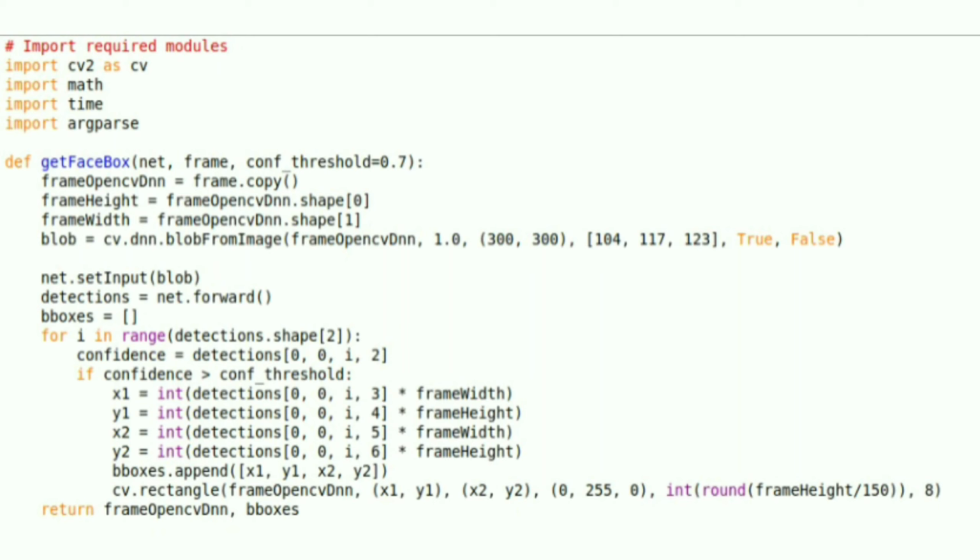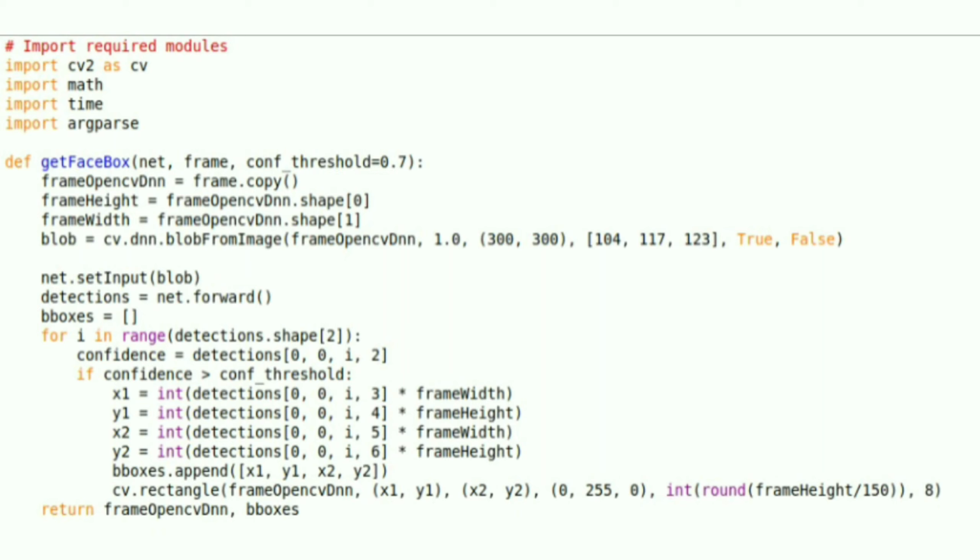First, define the function getFaceBox in which we will try to detect the face. Parameters will be net, frame and the threshold value. Now we will use the OpenCV DNN model for frame height and width. What is the OpenCV DNN module? That is a library that implements inferencing with deep networks pre-trained using some popular deep learning frameworks such as Caffe. Here, Caffe will be used for AgeNet and GenderNet.